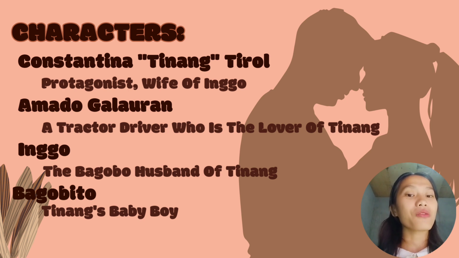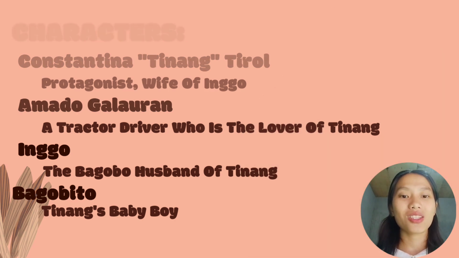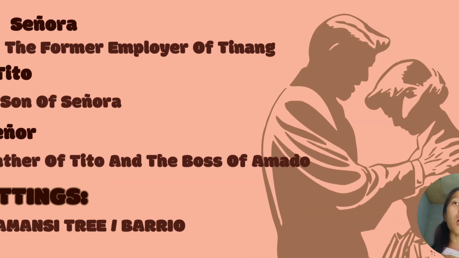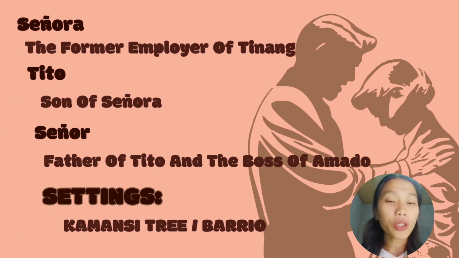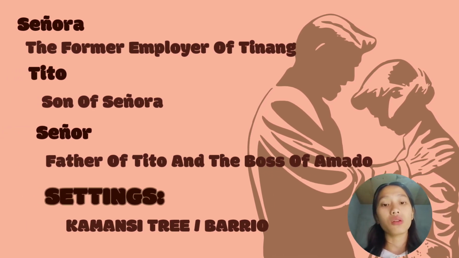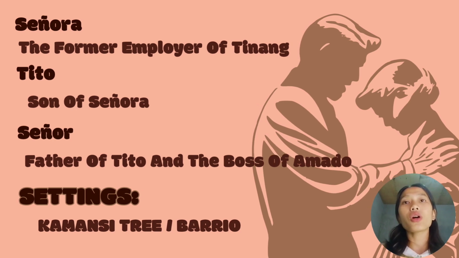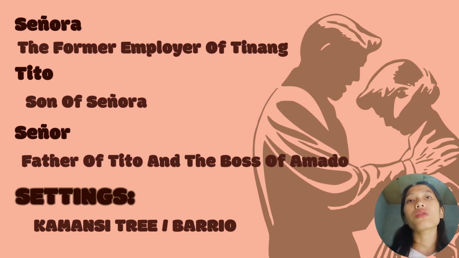Now we have Bagubito. Bagubito is Tinang's baby boy, Tinang's child. Following, we have Senora, the former employer of Tinang. We have Tito, the son of Senora. We have Senor, the father of Tito and the boss of Amado, who is also the husband of Senora. And where did our story take place, or most of it? It happened under the calamansi tree.